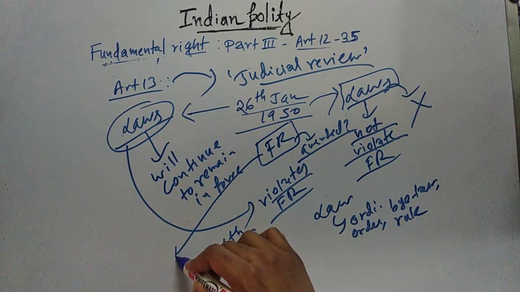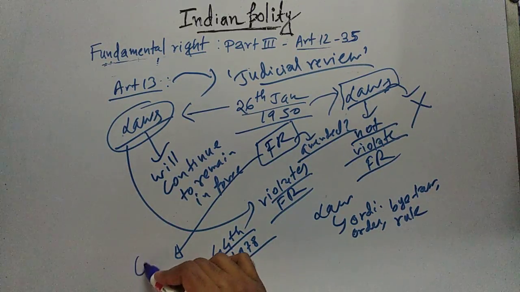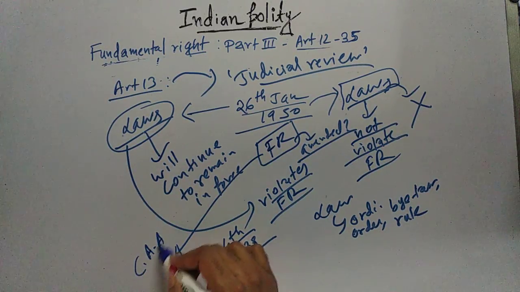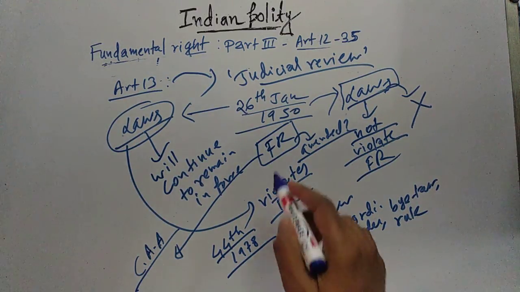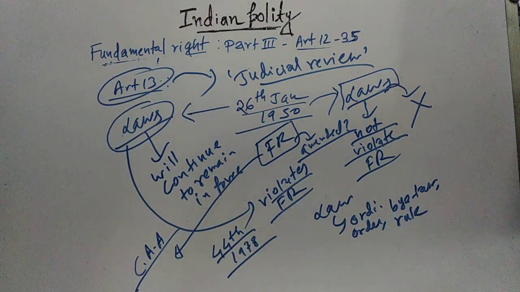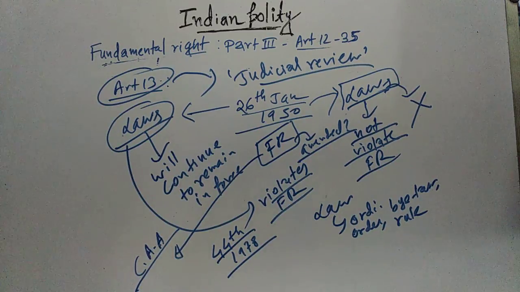If you want to amend a fundamental right, you have to do it by a Constitutional Amendment Act, with the procedure mentioned under Article 368.